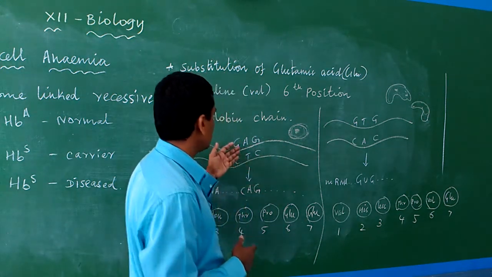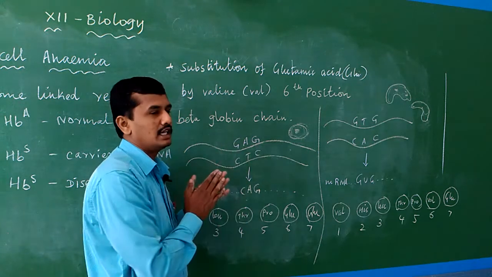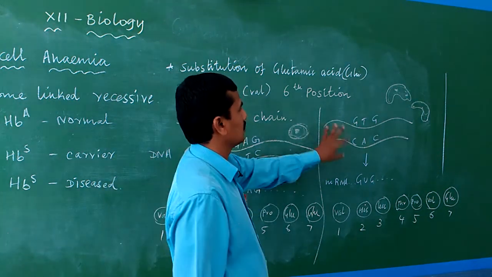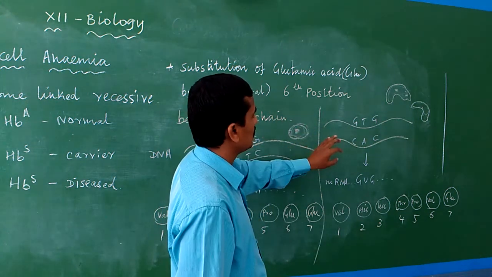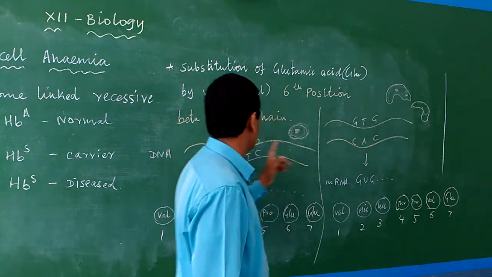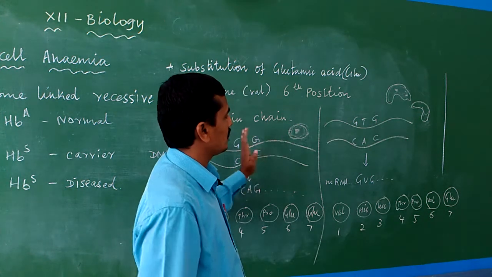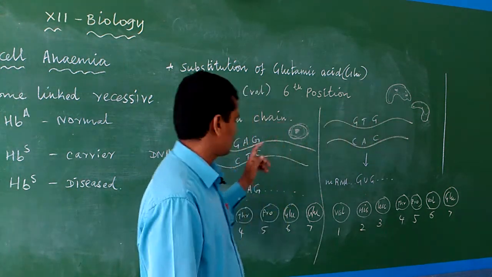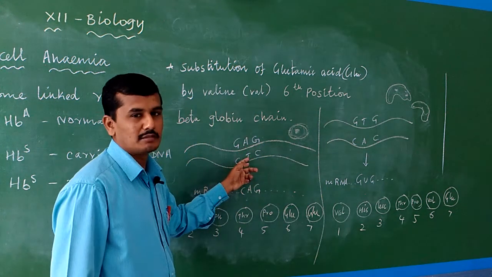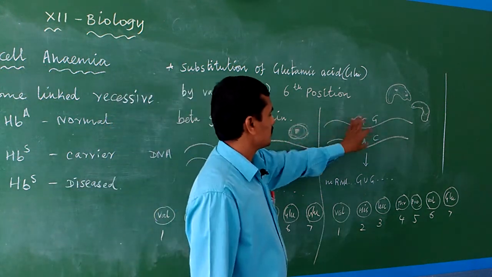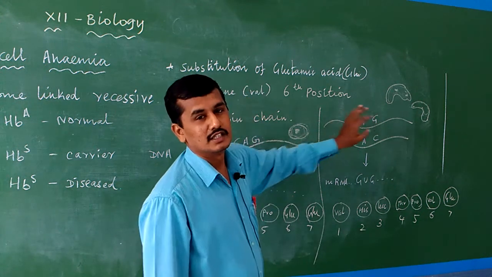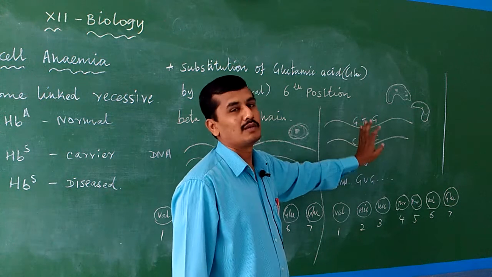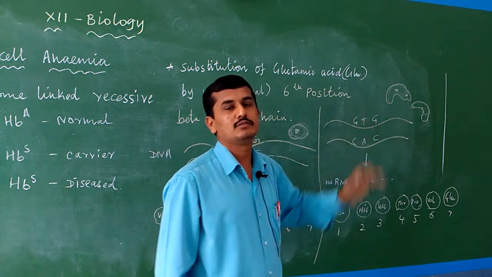So normally all the DNA base pairs are the same, but in a diseased person, that is a sickle cell anemic person, one base pair of adenine-thymine is changed to thymine-adenine. It is only a single base pair mutation.